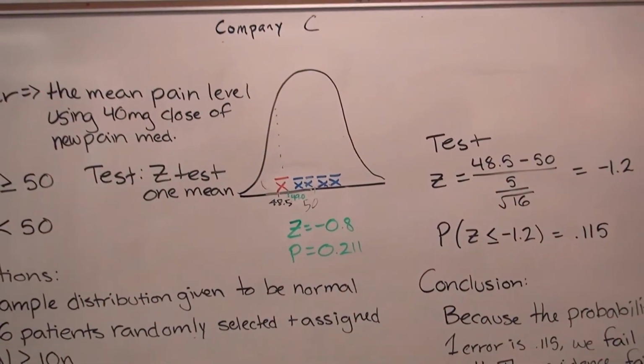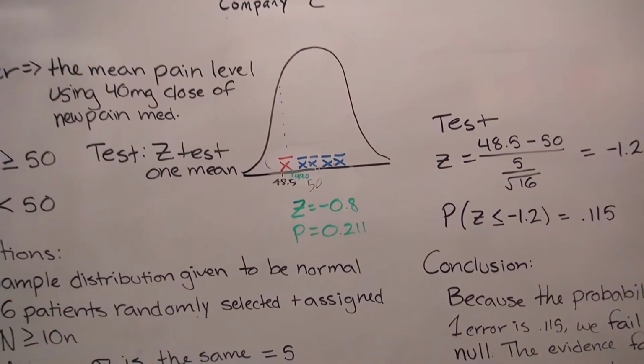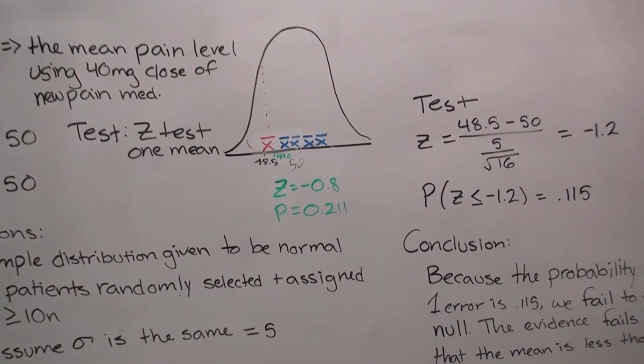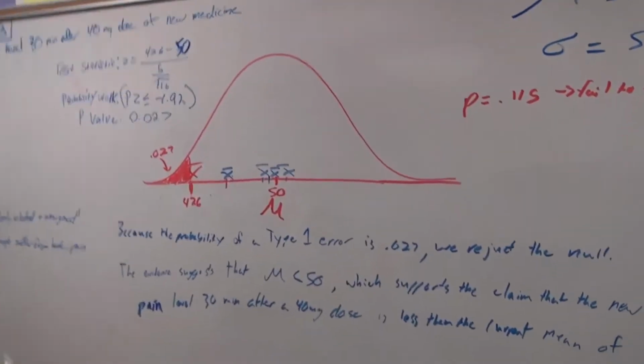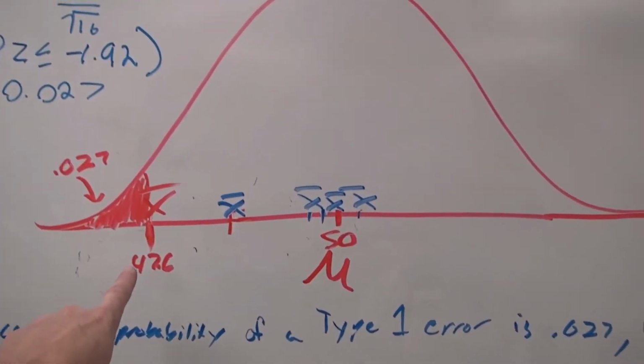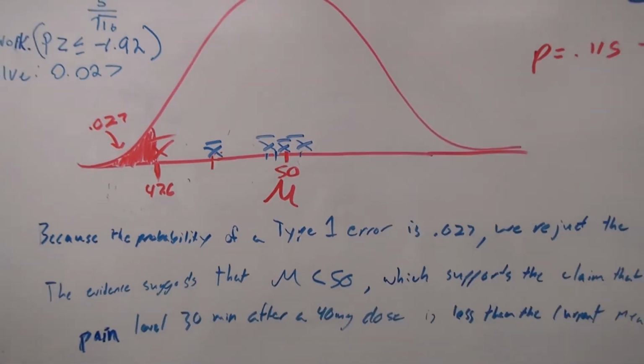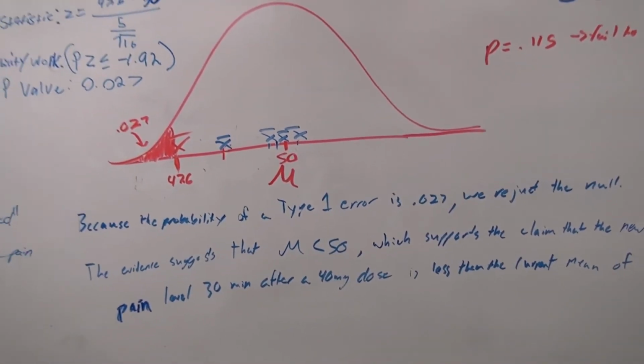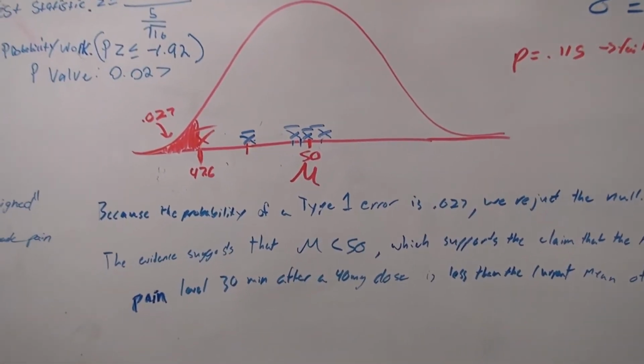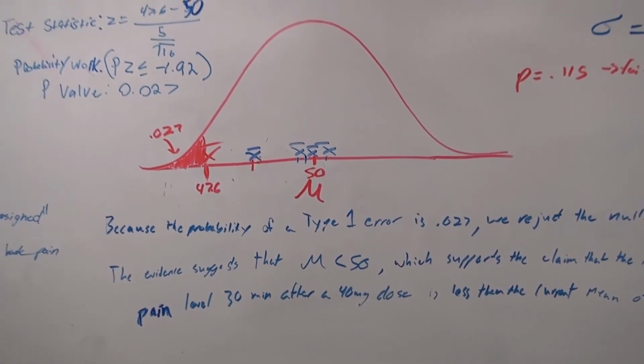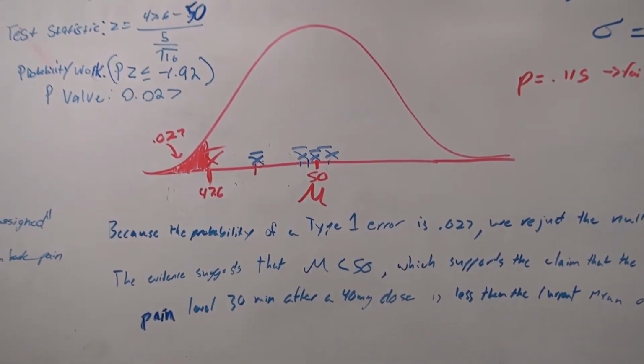Then what happened was I shared with them 4 more hypothetical trials that were run. So company C, you can see they never made it into the critical region, so they're out of the running. Their medicine is not working. Company B was interesting. Their first result was down here at a p-value of 0.027, but all 4 of the ensuing trials yielded mean averages up around 50 and only one below. This implies that there was a type 1 error made.